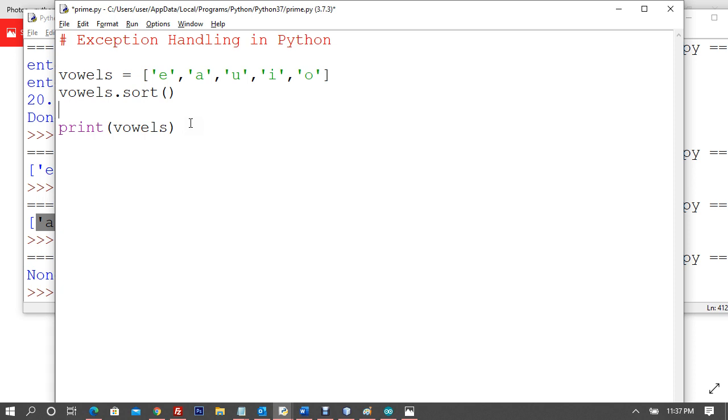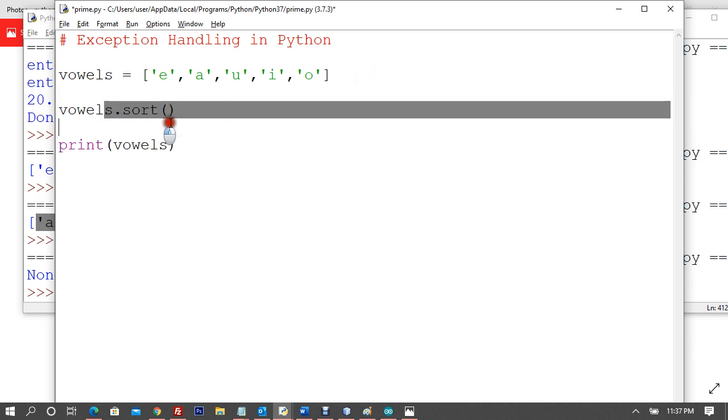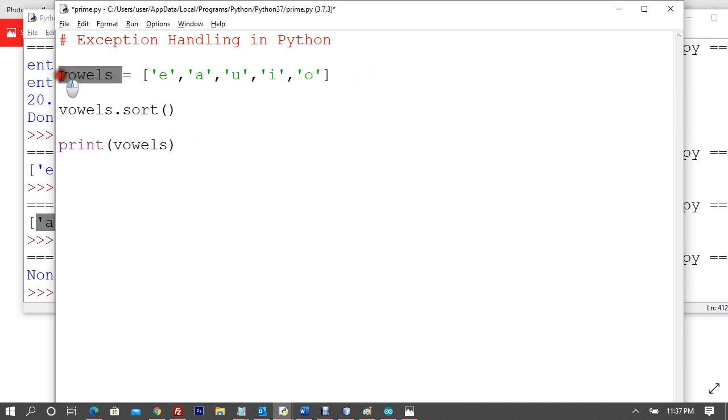This is basically in the blood of programmers. We will not be able to sleep without resolving a problem, right? So now this does not return a new list. My mistake. So vowels dot sort never returns a new list but updates the old list. Why should it return a new list? Because list is what? It is mutable, right? So vowels dot sort can update vowels because list is mutable. I had that thing in the back of my mind, as if it was not a list but a tuple, because tuples are immutable, right? So we are able to handle it like a pro now.